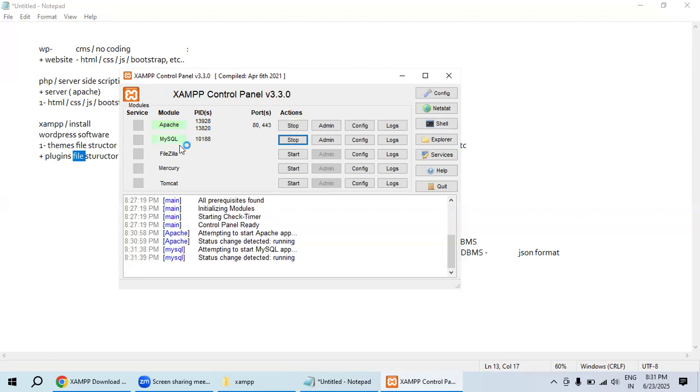XAMPP includes MySQL as well. I will show you that. If it is working well, it will show a green color. If there are any issues, it will show red, or else orange or gray. Simply close this window, because this is a taskbar. I will close it.